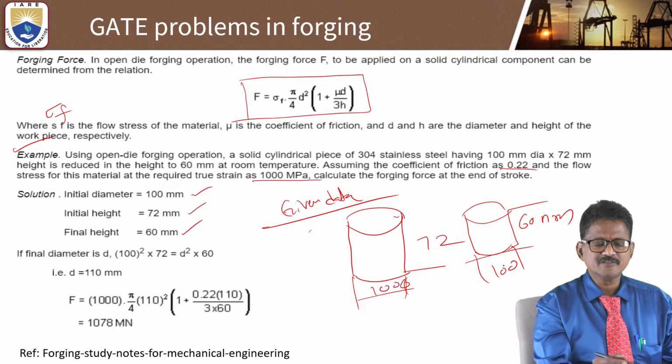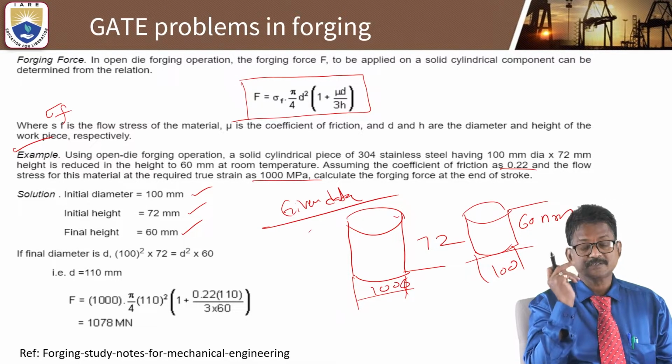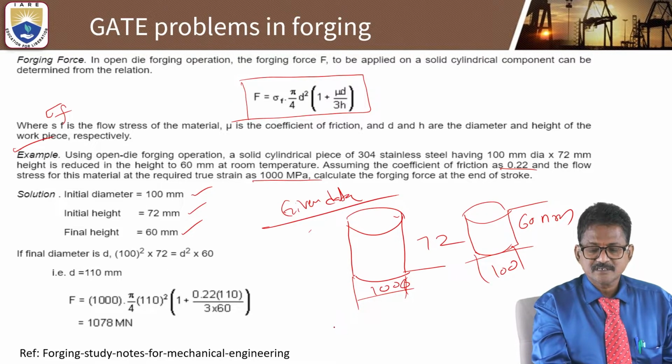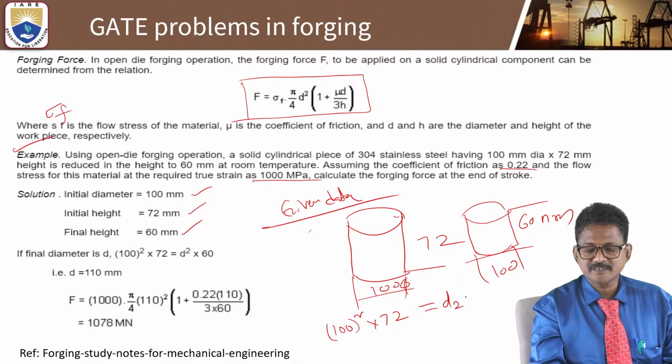The final diameter, how can you calculate it? That is very important. You can see how to determine the diameter. Okay, so here 100 square into 72, the height. Then what is the diameter to get a height of 60?